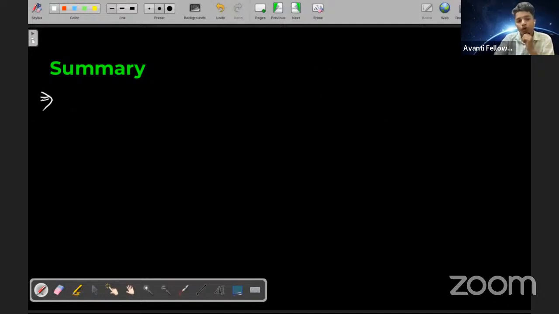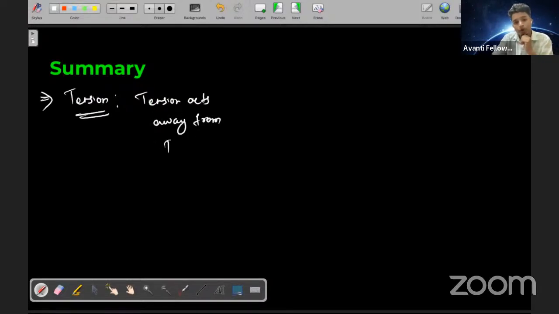So in today's class, initially we talked about tension, where we came to know that tension acts away from the point of consideration. And we saw certain problems also.